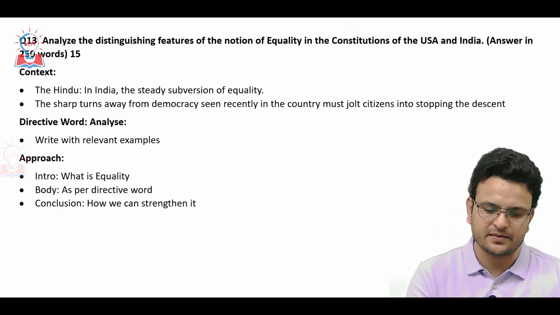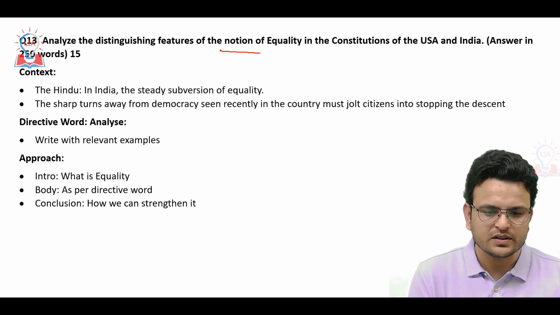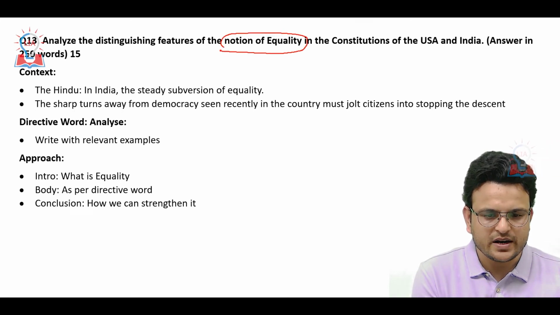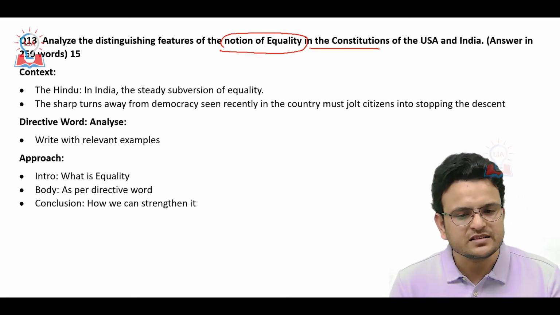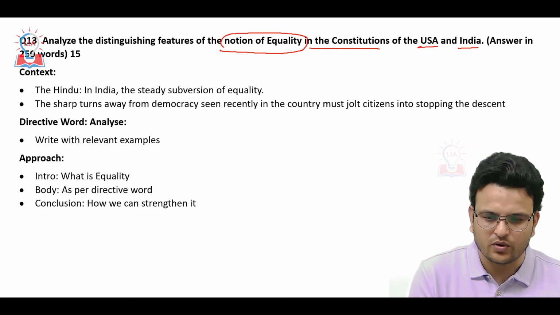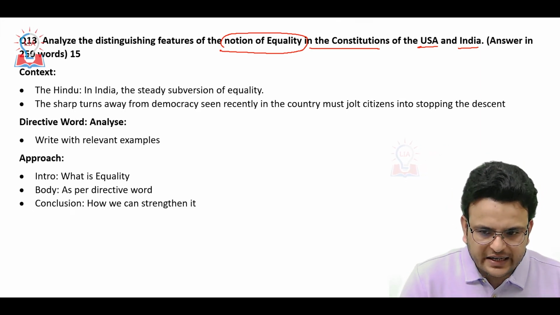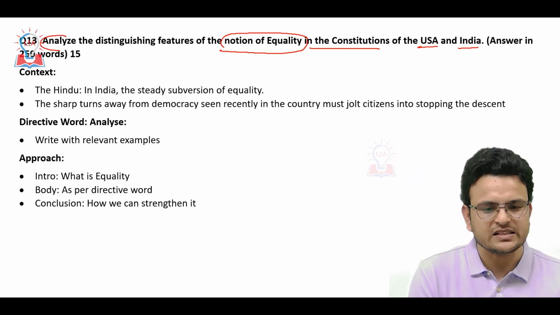Now we have to analyze the distinguishing features of the notion of equality in the constitutions of the USA and India. Equality is an essential feature of democracy. Again you have to analyze.